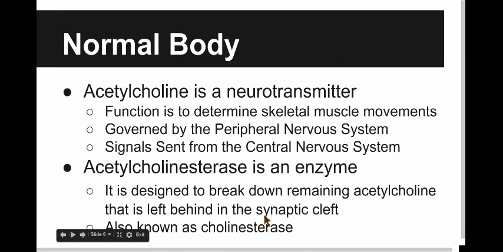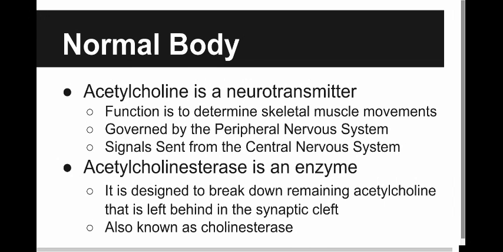Alright, so here in the normal functioning of the body, I'll introduce the main mechanism behind the toxicity of parathion. Acetylcholine is used throughout the PNS and at every neural junction that involves muscles. It determines the proper skeletal movements because acetylcholine floods the synapse and acetylcholinesterase cleans up whatever is left over. This partnership is disrupted by parathion's ability to inhibit acetylcholinesterase.